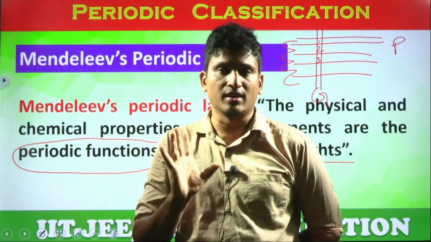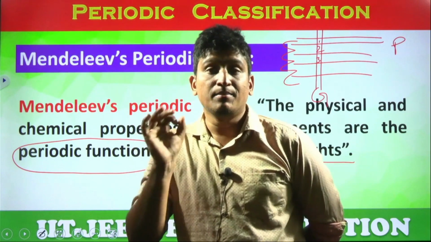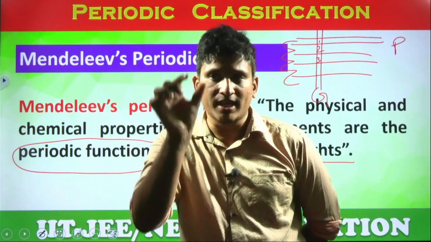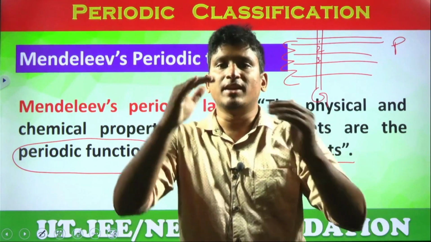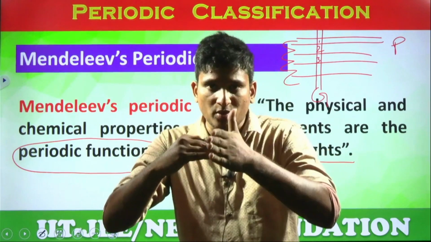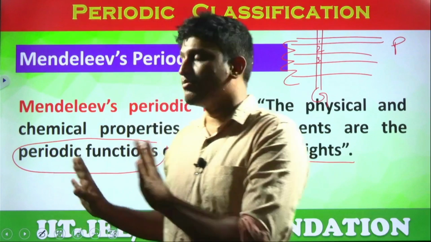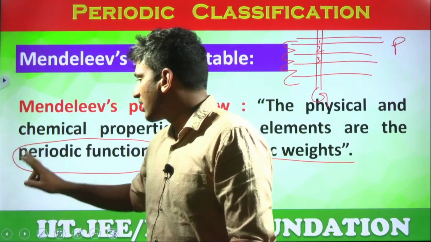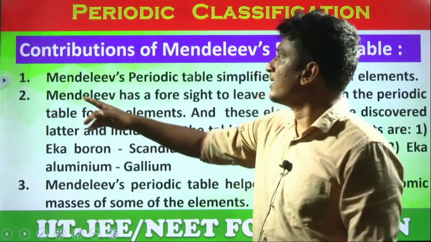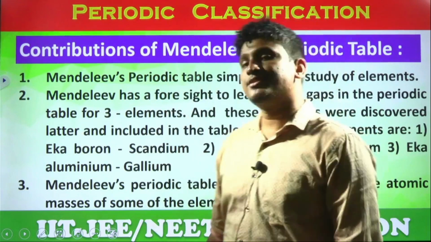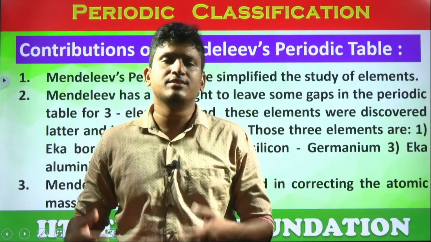Once again I am repeating, periodic function means the elements with similar physical and chemical properties are placed in the same group, but every time they are placed in a different period. Same group only, but different period. That is periodic function. This law is very, very important. Why? Because the modern periodic law also almost resembles the same. So what are the contributions of Mendeleev's periodic table? Why is this periodic table very, very important?